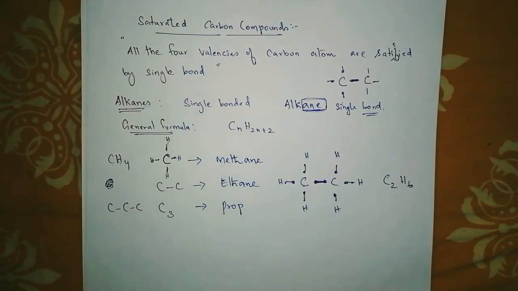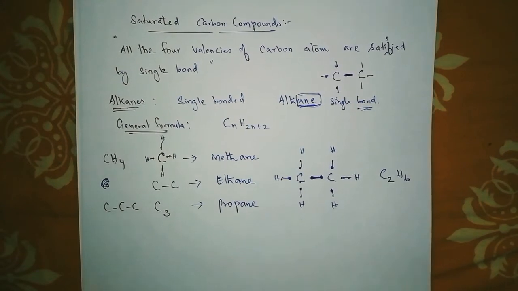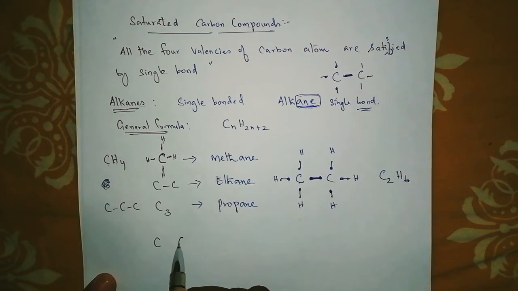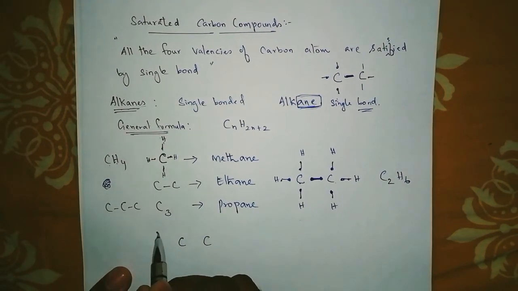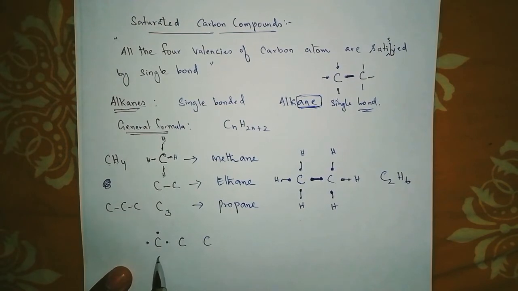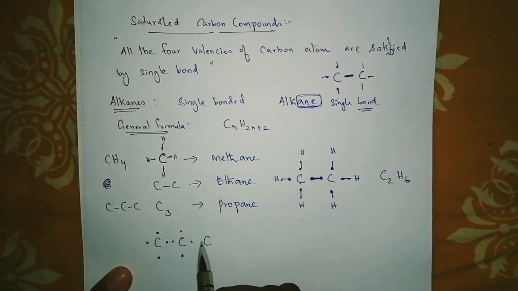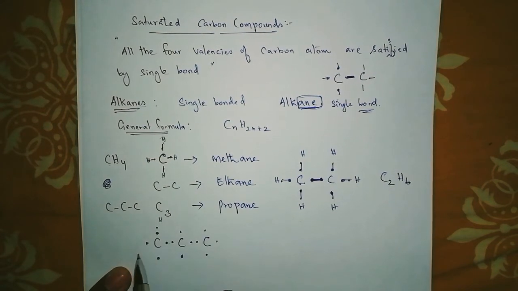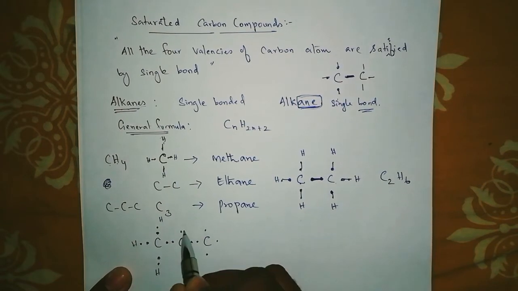Will you all understand this? Okay, let's try with propane. How can we do it with propane? 3 carbon. So 1, 2, 3 carbon. Each carbon consists of 4 valencies. 1, 2, 3, 4. This carbon also 1, 2, 3, 4. This carbon 1, 2, 3, 4. So to each carbon, hydrogen is going to be attached. Here it is attached. Here it is going to attach. Here it is going to attach.